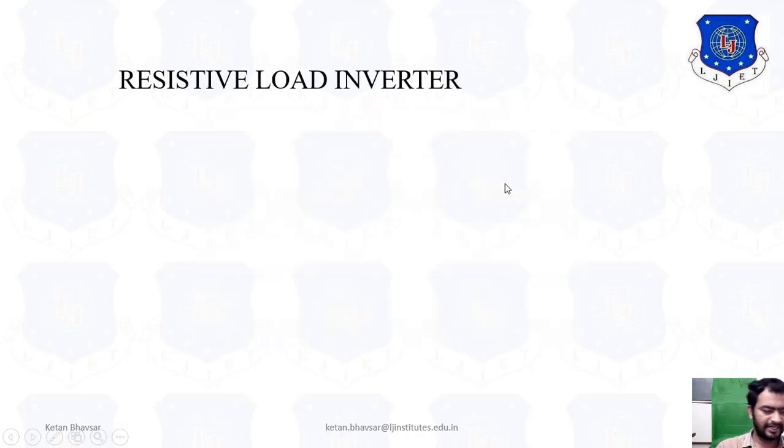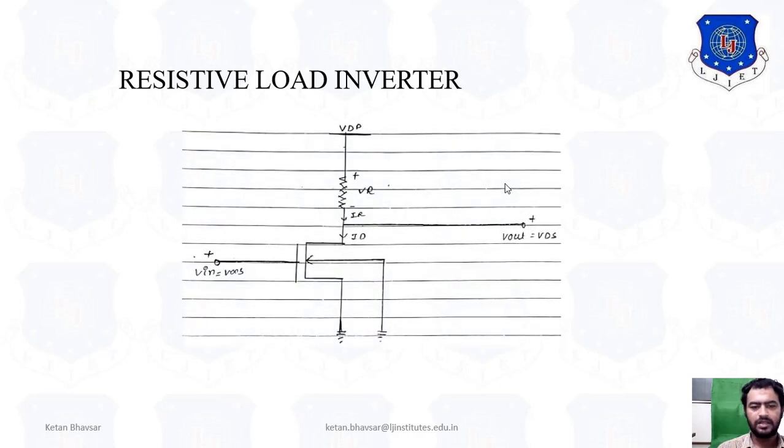Now after getting the idea about noise margin, we move ahead to the resistive load inverter. As I already told you in the previous session, we have already seen this type of diagram. We are considering the resistive load instead of the PMOS, because a resistive load also works as a PMOS in this particular circuit. We are taking the NMOS. Vin is equal to VGS and Vout is equal to VDS.